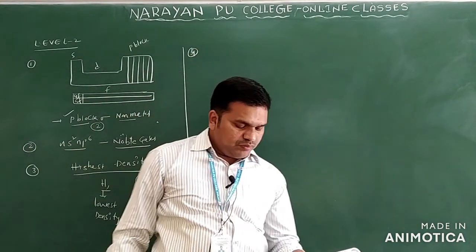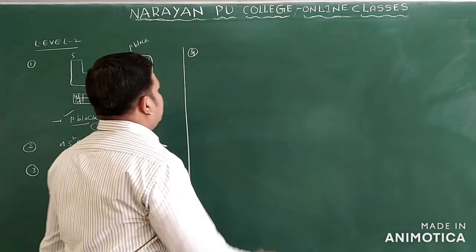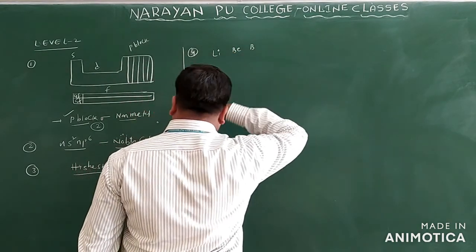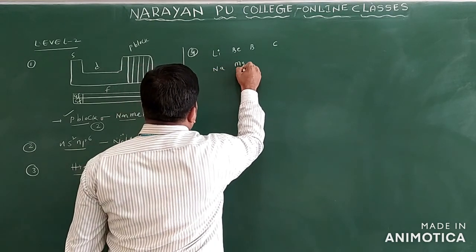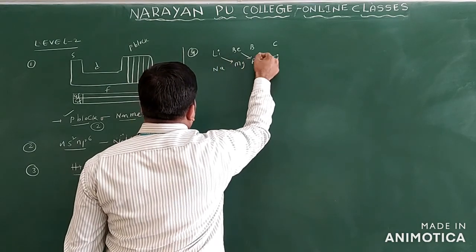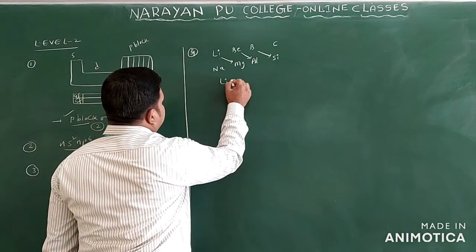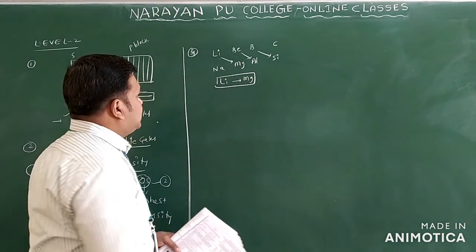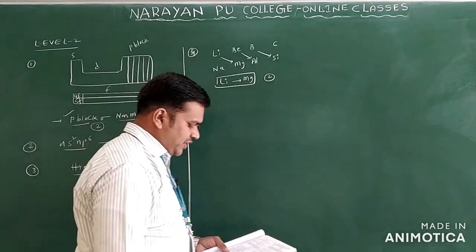Question number 4: lithium shows a diagonal relationship with which element? This question is related to the diagonal relationship. Here we have lithium, beryllium, boron and carbon, and we can take sodium, magnesium, aluminum and silicon. So you see this is the diagonal relationship. Lithium is diagonally related to magnesium. So your answer is option 2, that is magnesium. Now we can see the next question, question number 5.